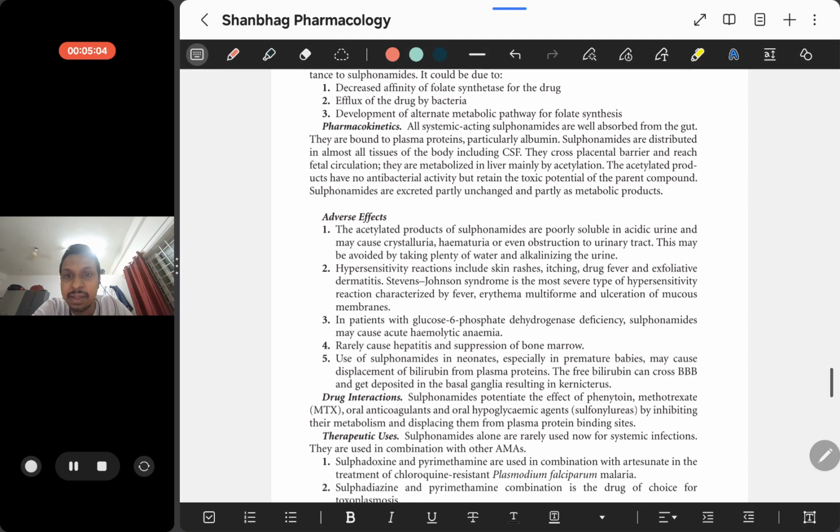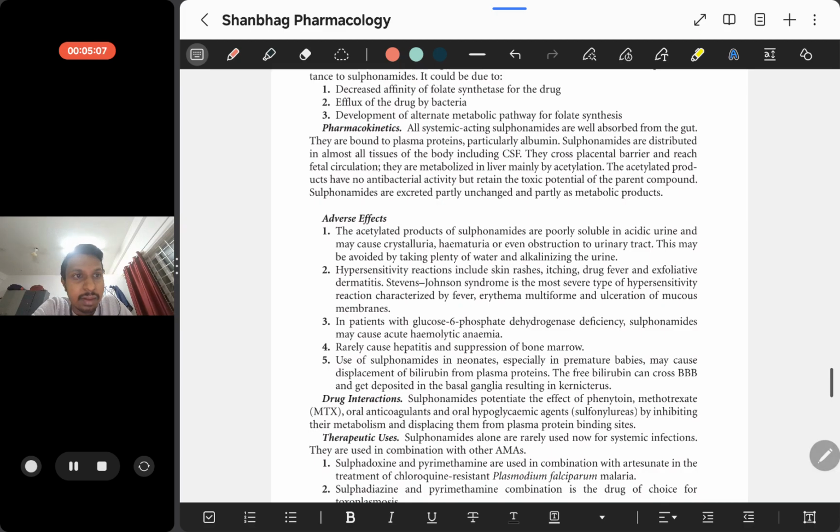Then we'll study the pharmacokinetics. All systemic active sulfonamides are well absorbed from the gut. Since it is absorbed from the gut, it is usually taken orally. These sulfonamides are carried by plasma proteins, especially albumin. Albumin is produced in the liver. Since albumin moves everywhere, sulfonamides can move all over the body, including CSF.